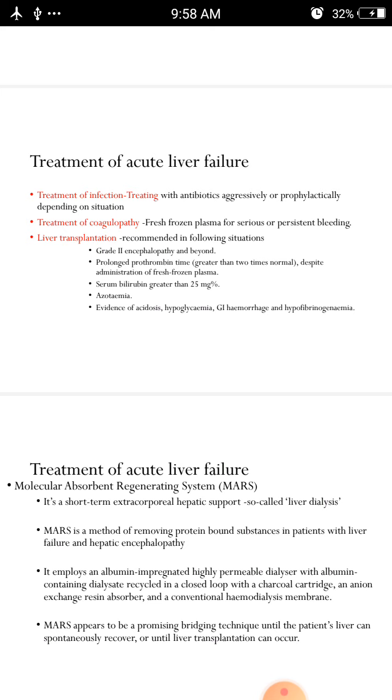For this purpose it employs an albumin impregnated highly permeable dialyzer with albumin containing dialysate recycled in a closed loop with a charcoal cartridge, an anion exchange resin absorber, and a conventional hemodialysis membrane. And MARS appears to be a promising bridging technique until the patient's liver can spontaneously recover, or until liver transplantation can occur. Okay. So this is about mushroom poisoning.